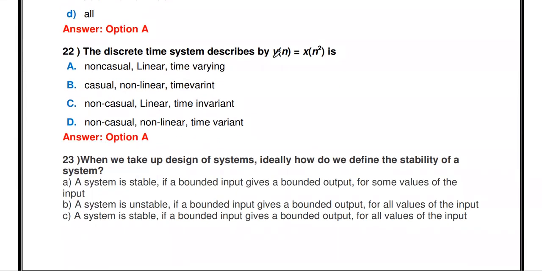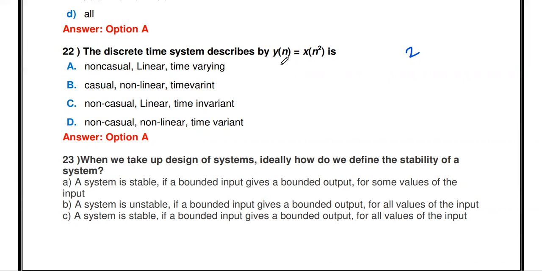Then the discrete time system described by y of n equal to x of n squared is: non-causal, linear, time varying; causal, non-linear, time varying; and so on, options are given. First, is it non-causal or causal? For x of n squared, just put n equal to 2. At n equal to 2, we have x of 2 squared, which means x of 4. So x of 4 is the future input, so it's non-causal. So the options may be A, C, D, non-causal.